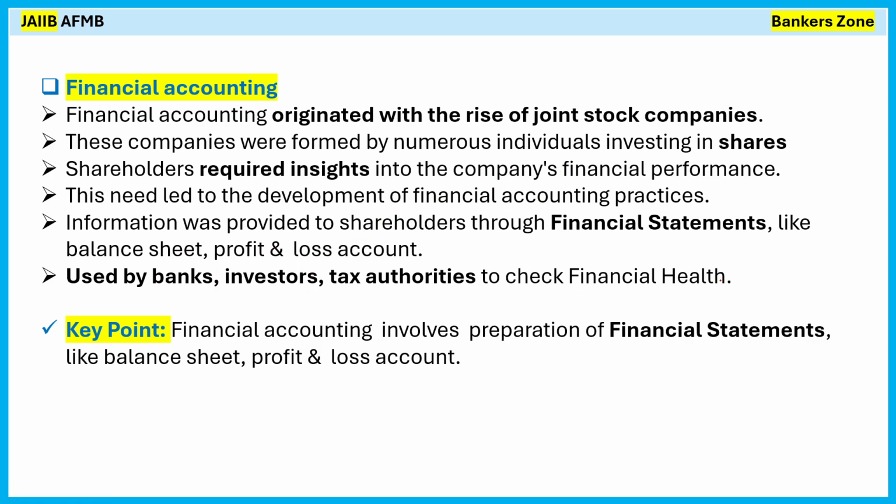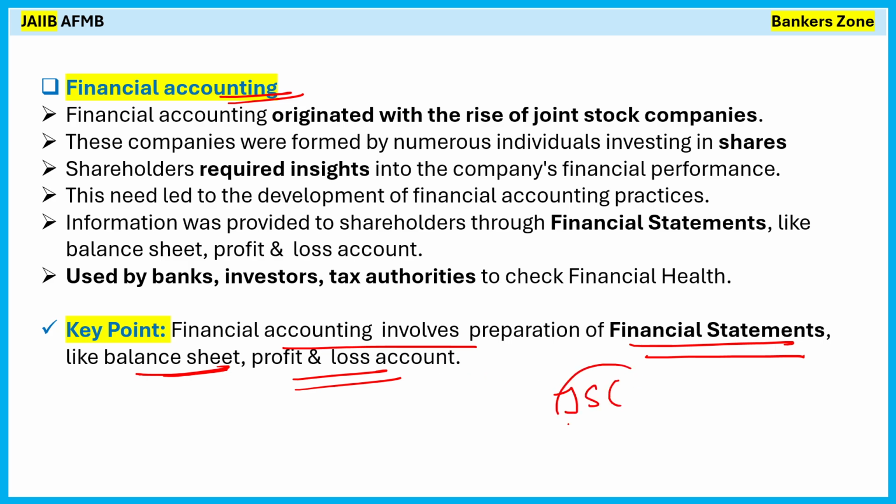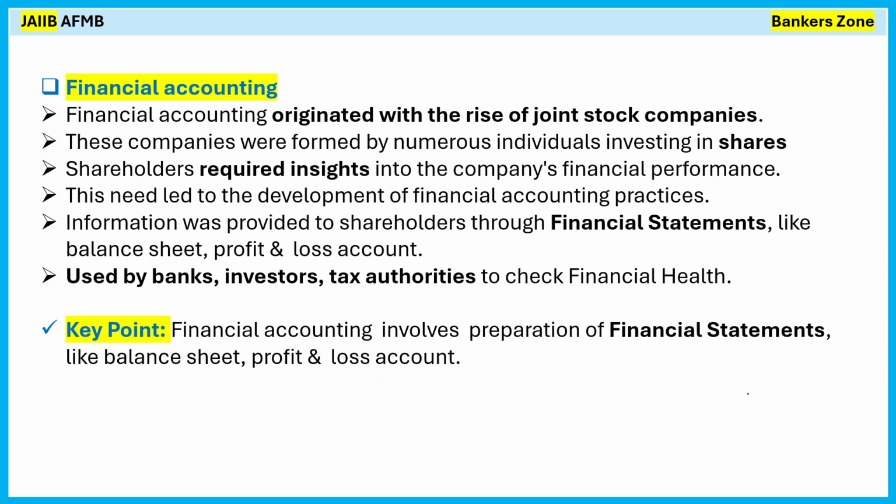So very simple. What is financial accounting? See, one word you have to remember here. Financial accounting involves preparation of the financial statements, like the balance sheet and profit and loss account. One thing you remember: financial accounting mainly originated with the joint stock company. So the stock exchanges basically gave rise to financial accounting, to know the insight of the company.